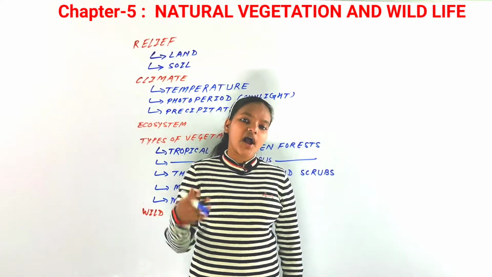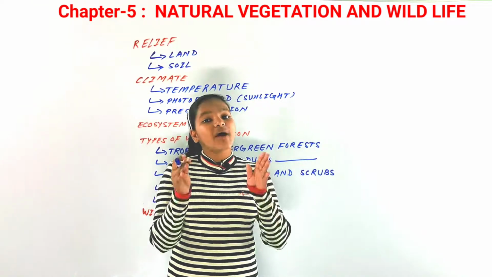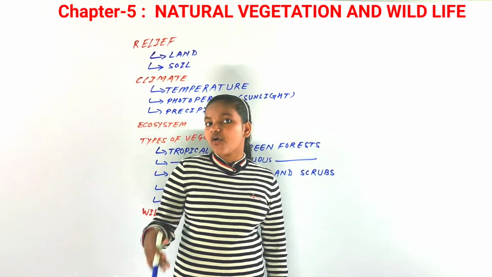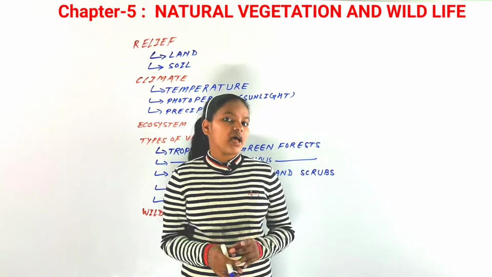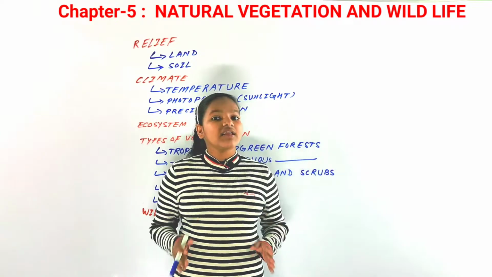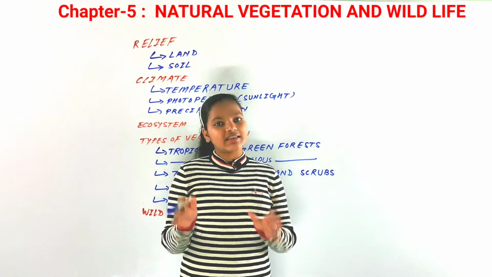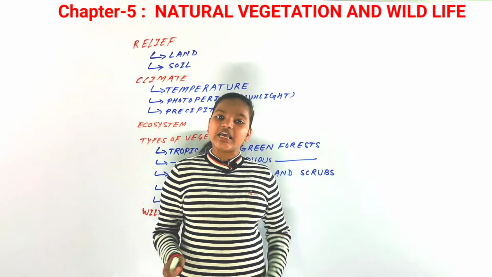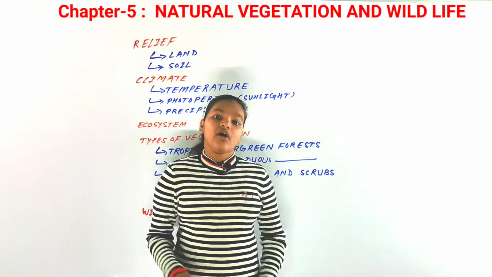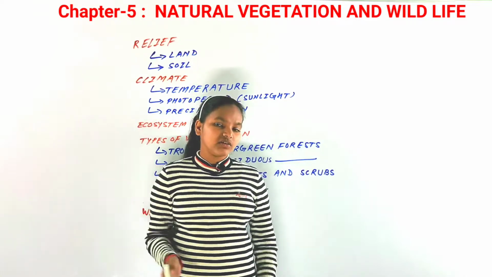If we talk about wildlife, there are about 90,000 species of animals in India, and apart from them there are different types of fish in both the marine and fresh water of India. These different species of birds, fish and animals constitute a percentage of the world total. All this we are going to discuss in this chapter on natural vegetation and wildlife. First we will discuss natural vegetation.